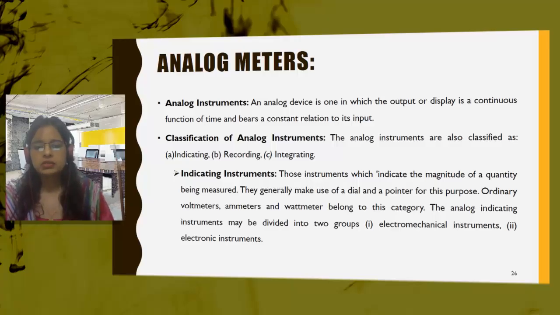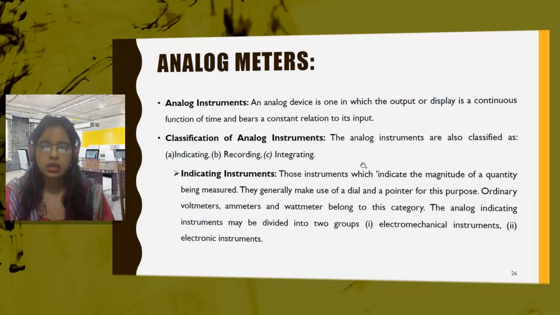Ordinary voltmeters, ammeters, and wattmeters belong to this category. These are three different instruments which are used for measuring purposes. These types of instruments belong to the category of indicating instruments, because all of them have a dial and a pointer which indicate the quantity we are measuring.